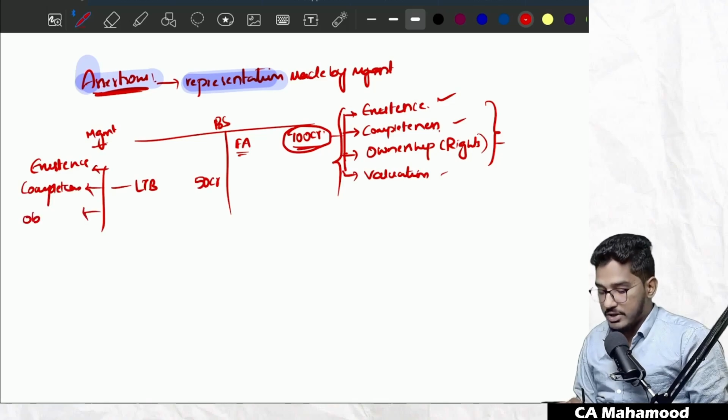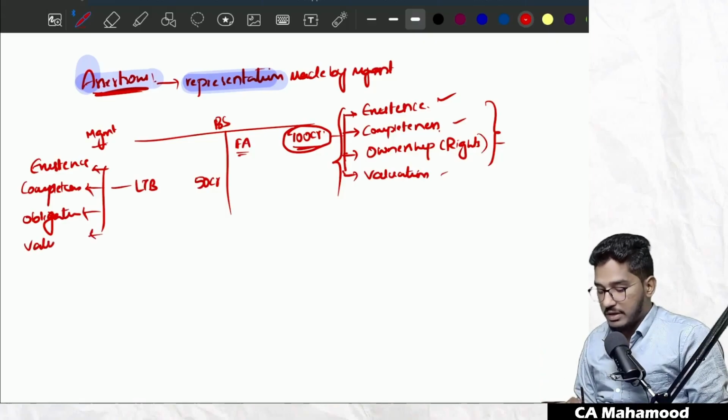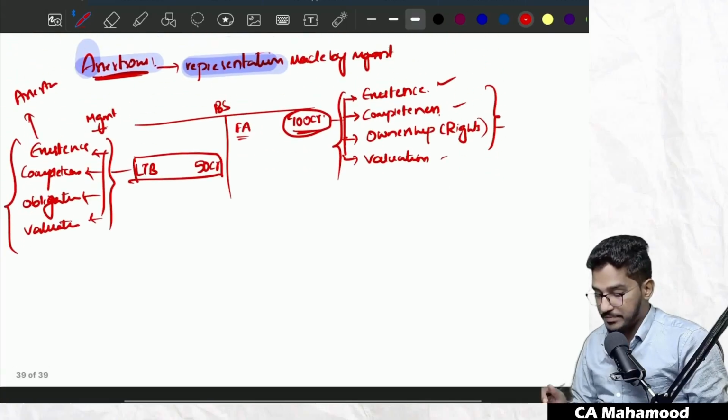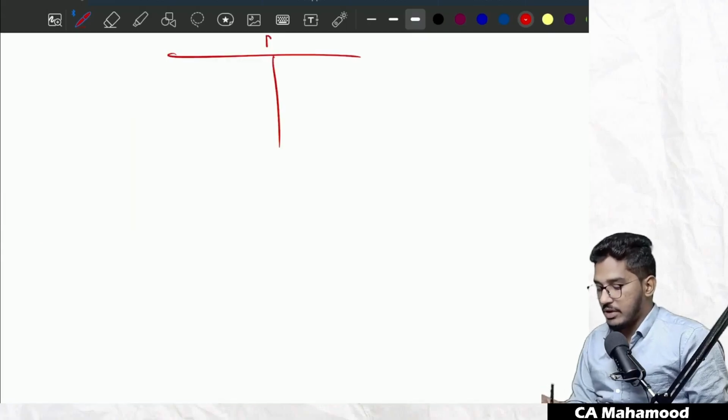They did not ignore anything from the books of accounts. They have an obligation. In case of assets, we say rights, but in case of borrowings, the company is trying to convey they have an obligation to pay 50 crore rupees. And they are also trying to convey that they have valued all their long-term borrowings properly, then the correct value came to 50 crore rupees. So just by showing these long-term borrowings as 50 crores in their balance sheet, all these representations are implicitly made by the management. All this we call assertions. These are all assertions regarding liabilities. Similarly, if you take any P&L item, for example, I will take a P&L item now.